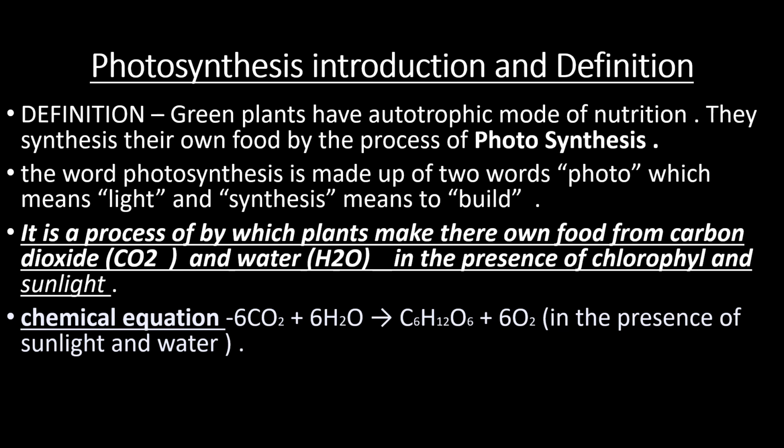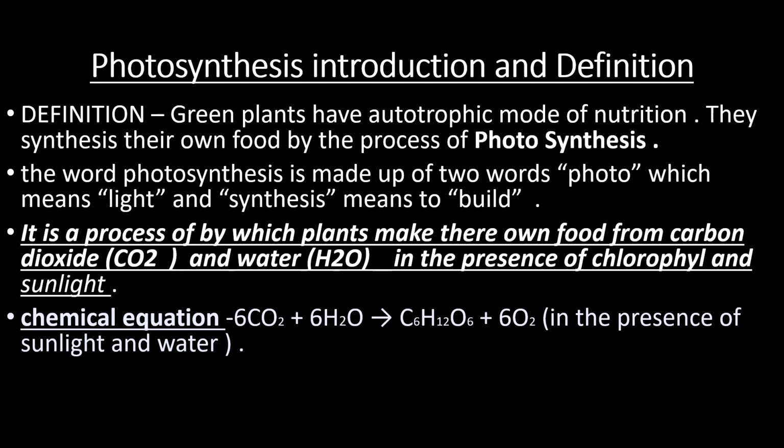Chlorophyll is the third inorganic substance. It is present in the leaves and all the green parts of the plant. The green color of leaves and the plant body is due to the presence of a green substance called chlorophyll. The fourth one is sunlight, which is taken from the sun.